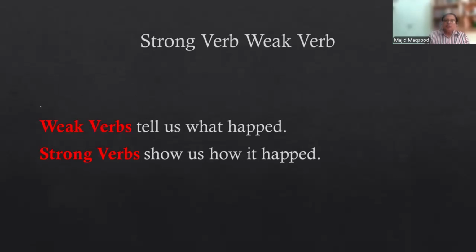Now, we need to understand the definition of the strong verb and the weak verb. In few words, a weak verb tells us what happened, but a strong verb shows us how it happened. So weak verb and strong verb are, in fact, self-explanatory words. But again, we need to understand and make the difference between the two.